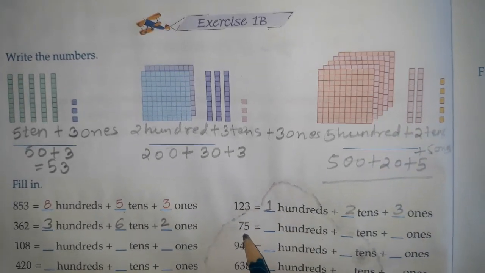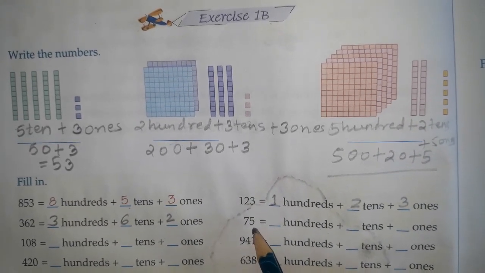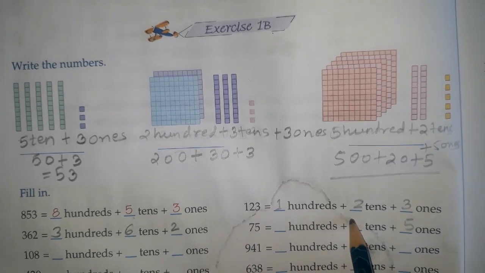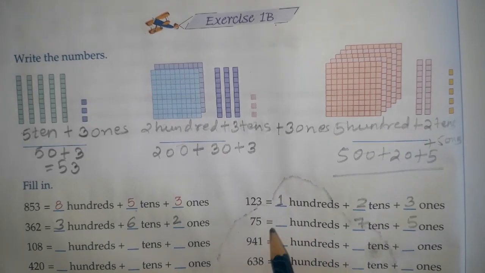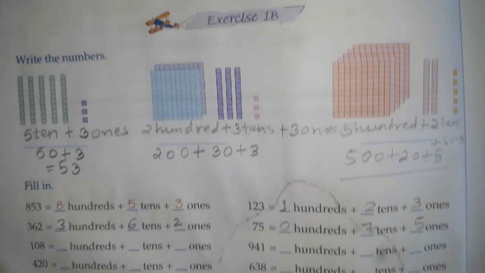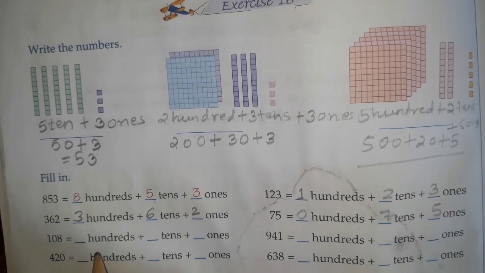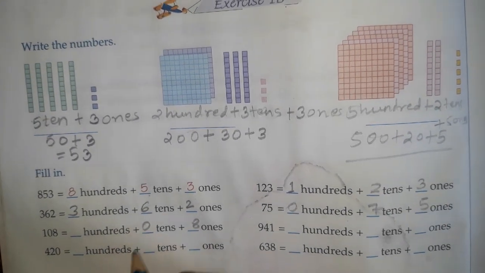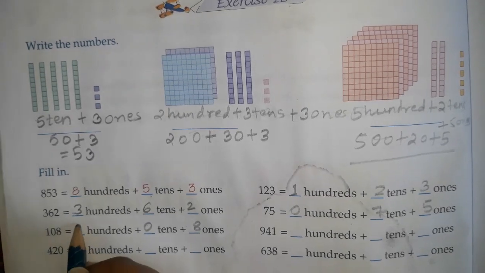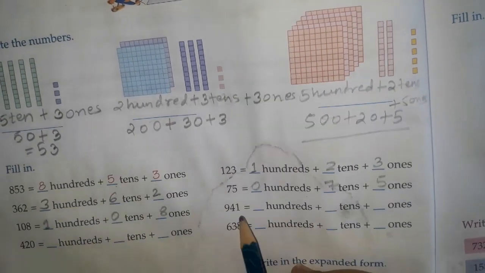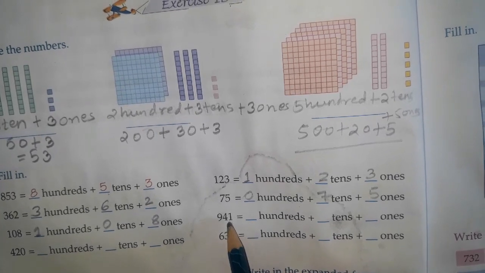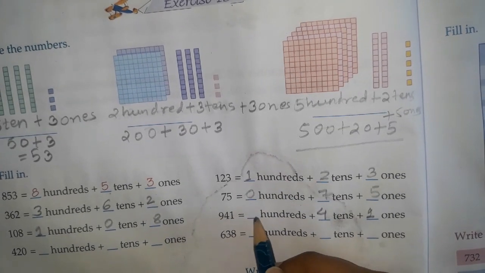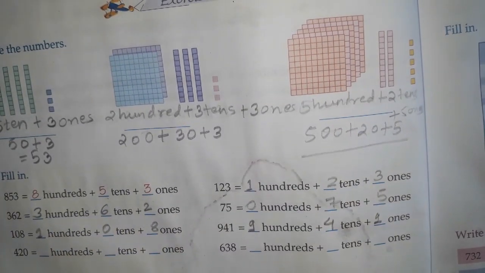Next number is 75. The number on the ones place is 5 and the tens place is 7. No number is given on the hundreds place, so we can write 0 here. Next number is 108. The number on the ones place is 8, the tens place is 0 and the hundreds place is 1. Next is 941. The ones place is 1, the tens place is 4 and the hundreds place is 9. Likewise, we'll solve the questions.